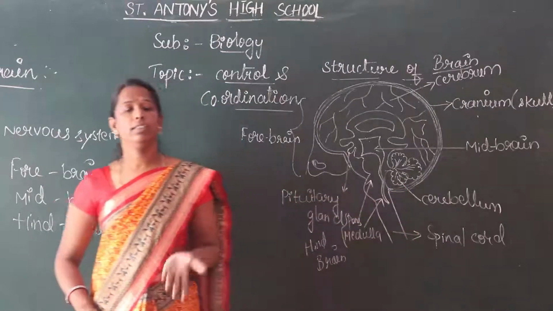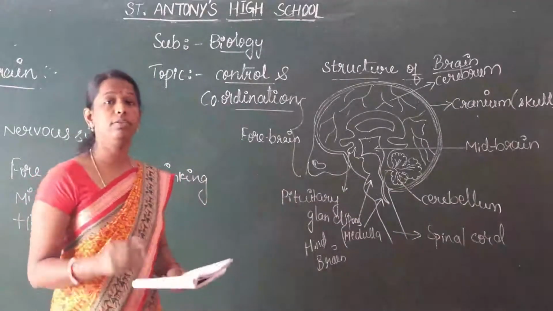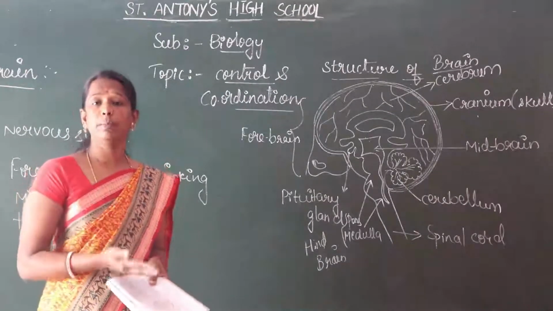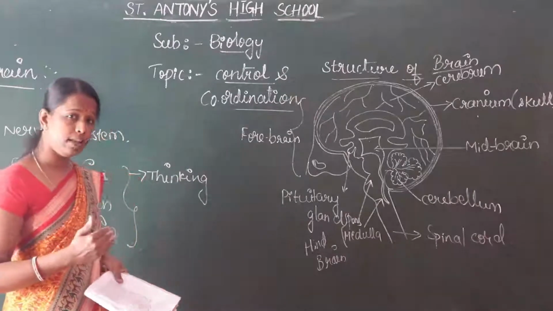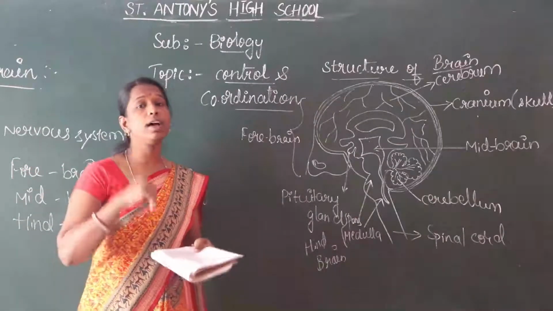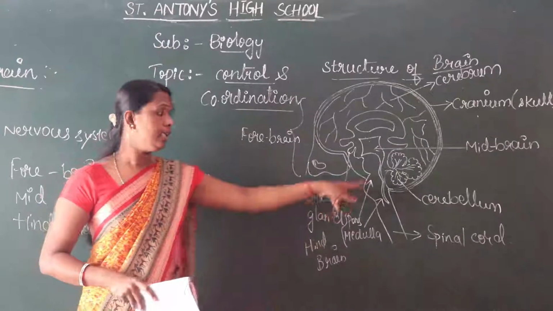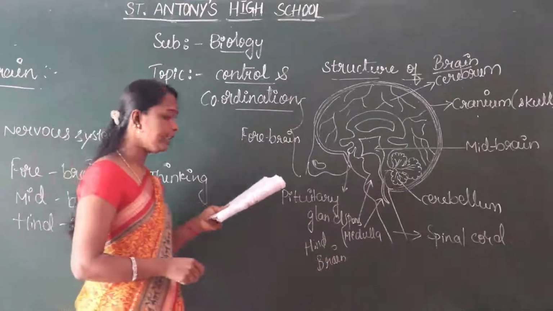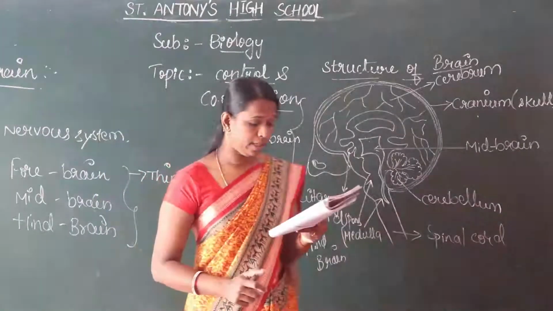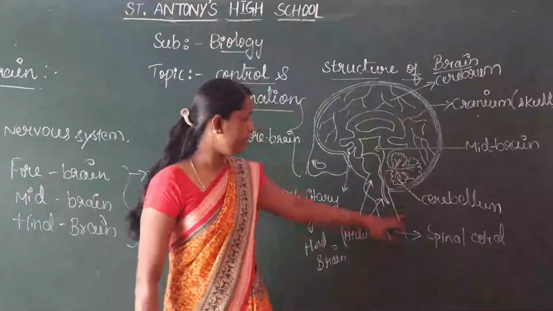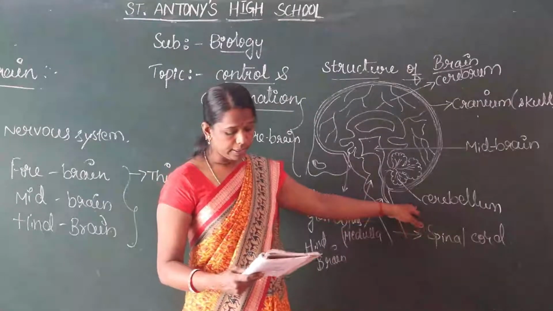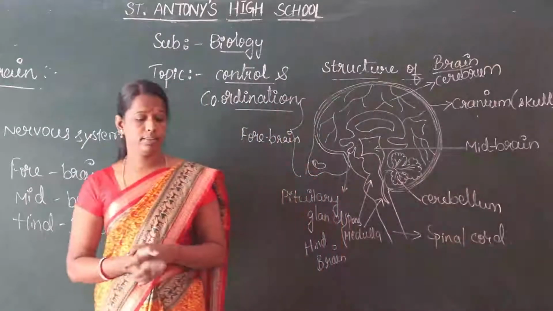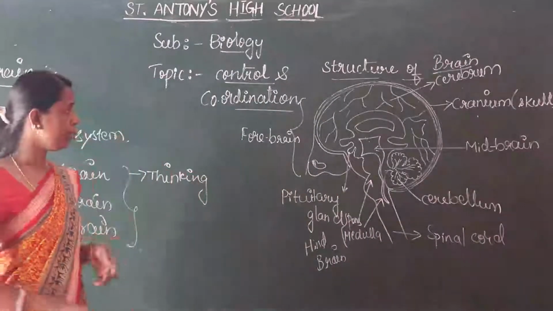Here we give some actions. We decide ourselves whether to walk straight, jump or run. These are controlled by the cerebellum. These are the voluntary actions, and maintaining the posture and balance of the body. Here is the cerebellum. It controls posture and the organs. This is about the human brain.